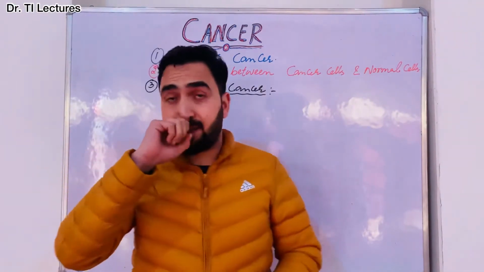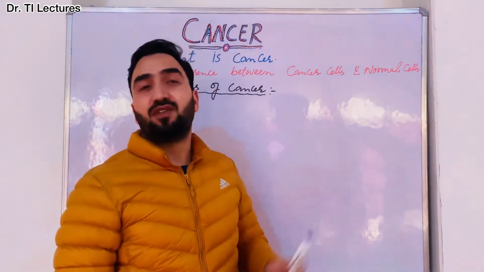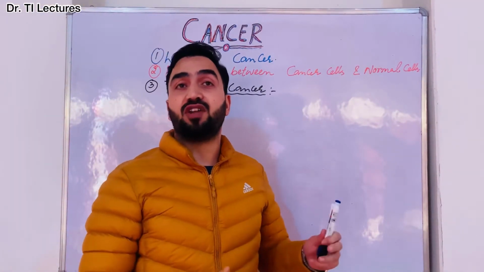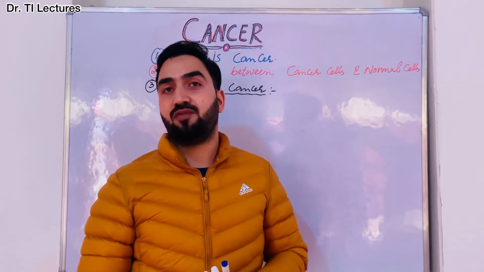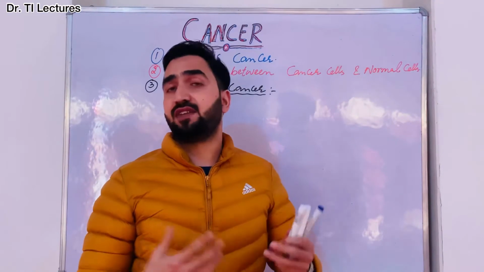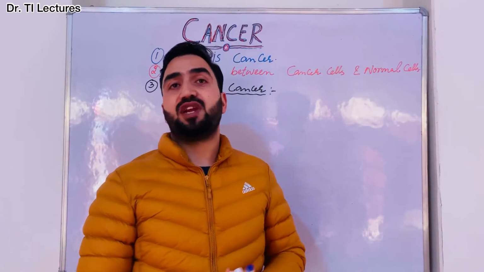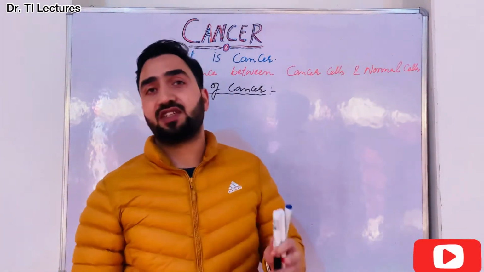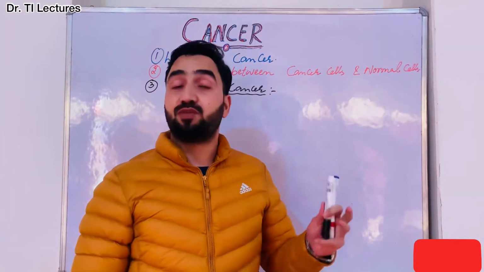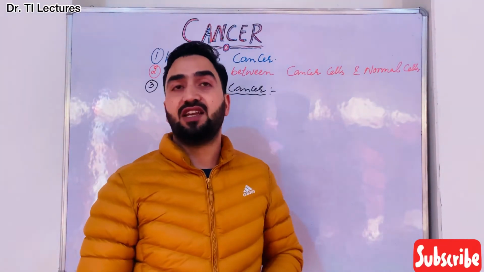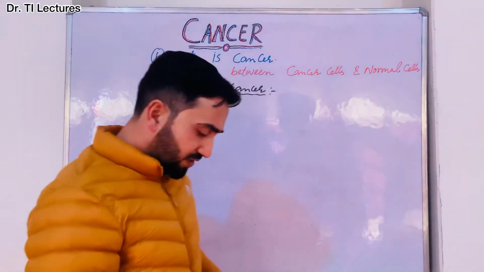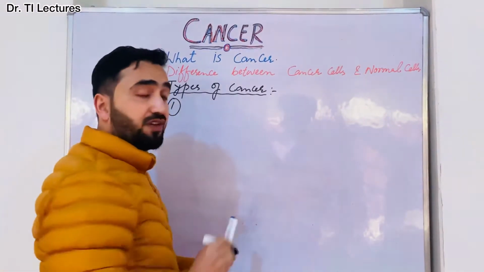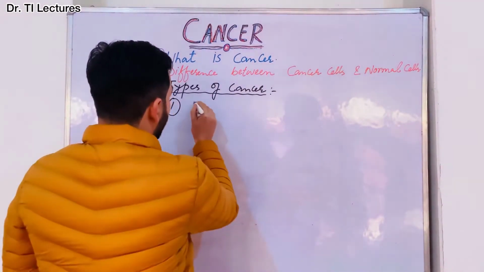As we know that there are more than 100 types of cancers, and cancers are usually named for the organs or tissues where they form. For example, lung cancer, brain cancer. They are also described by the type of cell that forms them, such as epithelial cell or a squamous cell, right? So first type we'll see here, that is carcinoma.